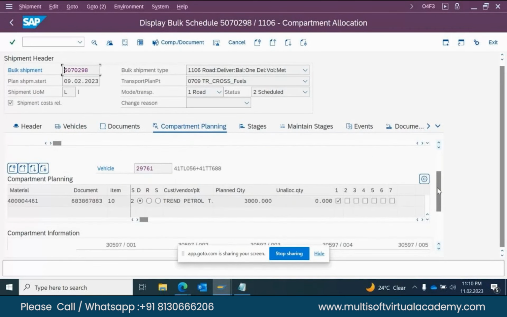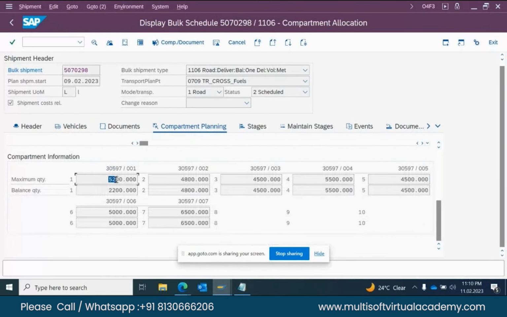Here the capacity is 5200. We have added 2200. If we add 6000, it will continue at 5200. The second remaining quantity we can add in the second compartment, sir.